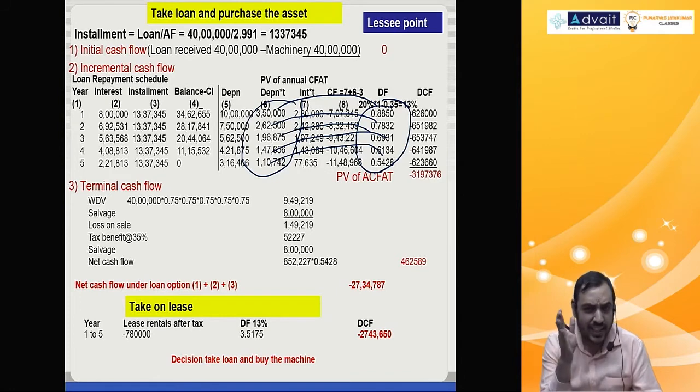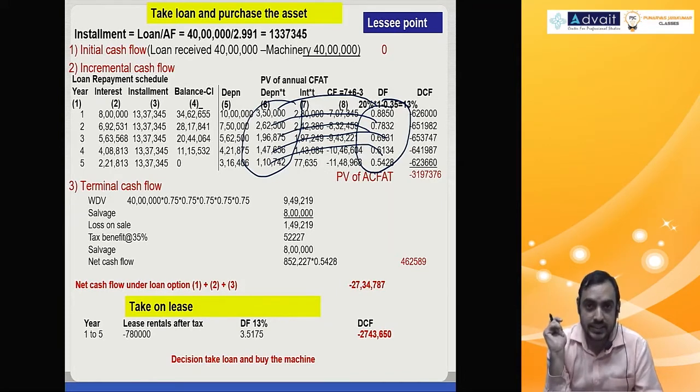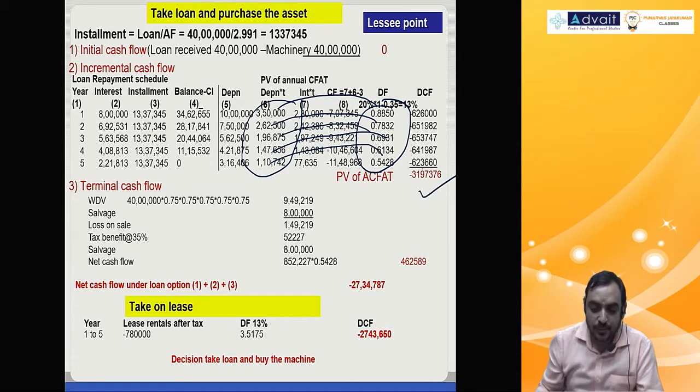That number, I think 8 lakh, 9 lakh something you would have got, minus 40 lakhs. You should get this number.